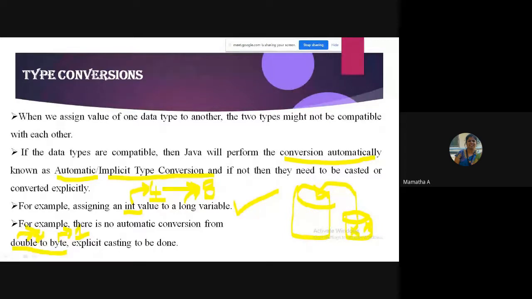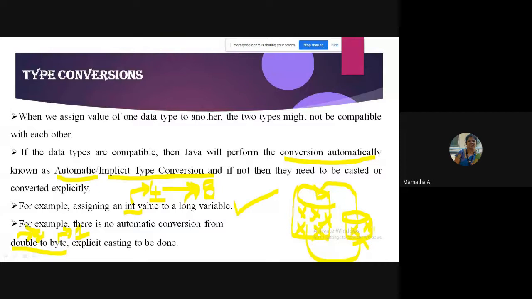If I try to store, you can guess what will happen. If I try to transfer the huge container data to the small container, what will happen? Any guesses? Can I fill all the data of the huge container in the small container? No, I cannot fill. That means if I transfer data from the huge container to the small container, there will be spilling of data, that is, loss of data.